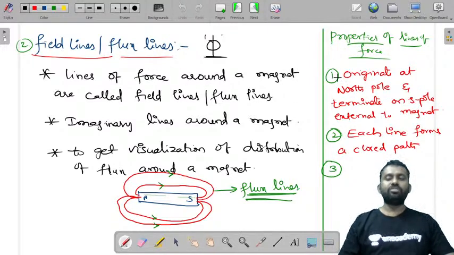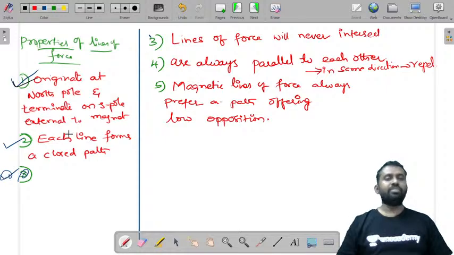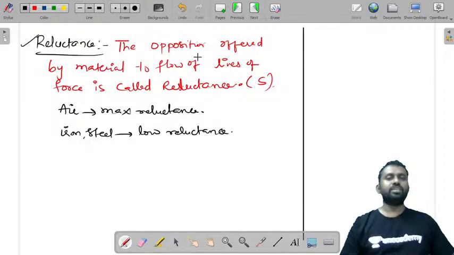And what are the properties of lines of force? They originate at the north pole and terminate on the south pole, external to the magnet. Each line forms a closed path, and the lines of force will never intersect and are always parallel to each other. Magnetic lines of force always prefer a path offering low opposition, and the opposition offered by a material to the flow of lines of force is called reluctance. So I think till this point everyone is clear.